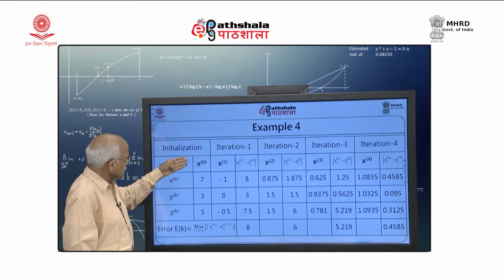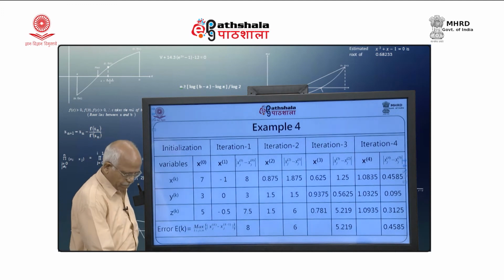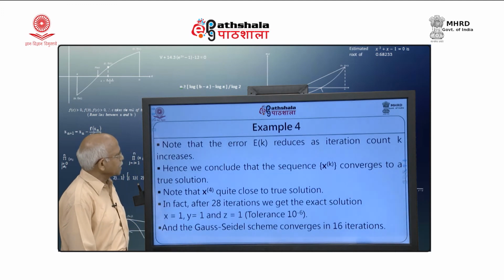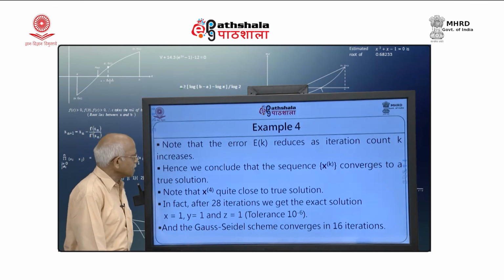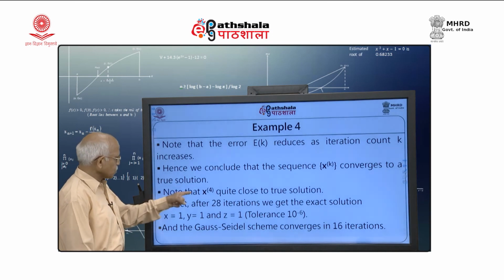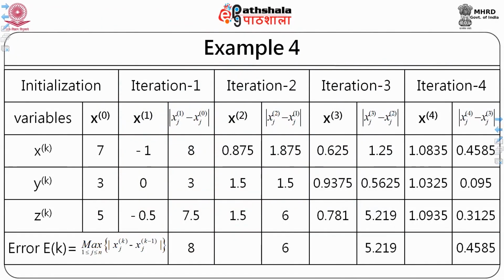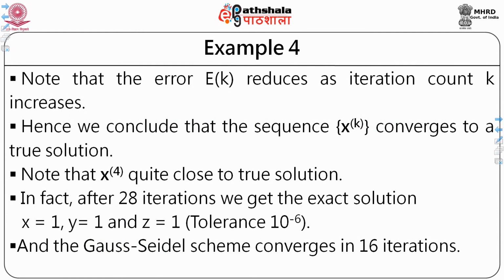Again you are generating, this is the starting point, and you are trying to generate using this scheme, and we are getting this. So, you can see here, note that the error reduces as the iteration count increases, hence we conclude that the sequence x k converges to the true solution. Note that x 4 is quite close to the true solution, because x 4 you can see here is 1.0835, 1.0325 and so on and so forth, which is close to the exact solution. In fact, after 28 iterations we get the exact solution as given by this with that tolerance, and the Gauss-Seidel scheme also converges in 16 iterations.